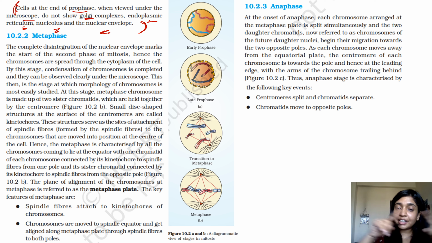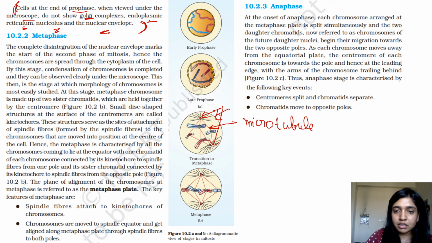The microtubules are attached to the centrioles, right? If I draw this, this is the thing. These are your centrioles over here. These are your microtubules or spindle fibers. So spindle fibers are basically composed of microtubules.